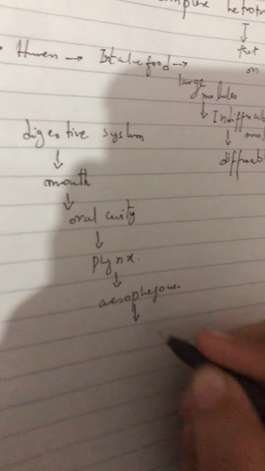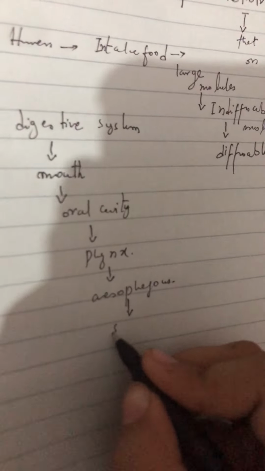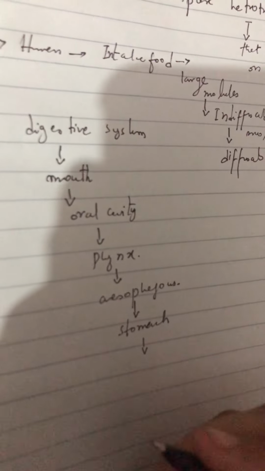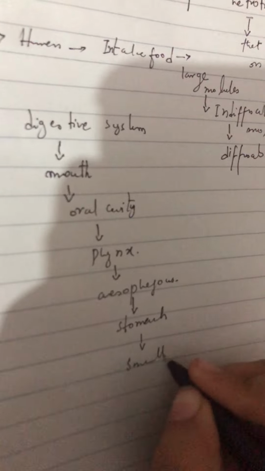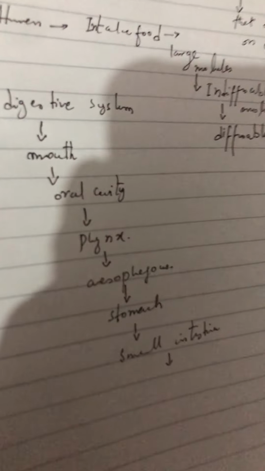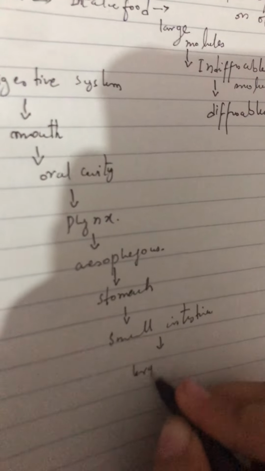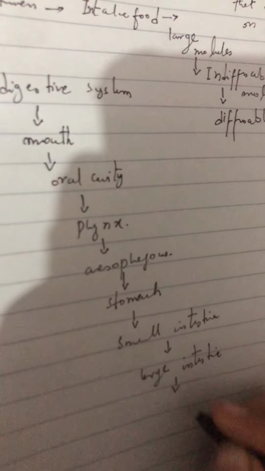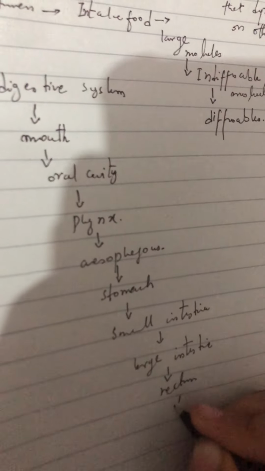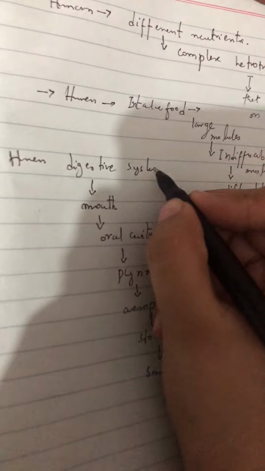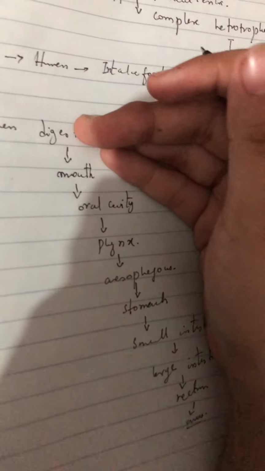After the esophagus, the stomach. After the stomach, the food enters the small intestine. After the small intestine, there is the large intestine. Then the rectum, and then the anus. So these are the steps in the human digestive system.